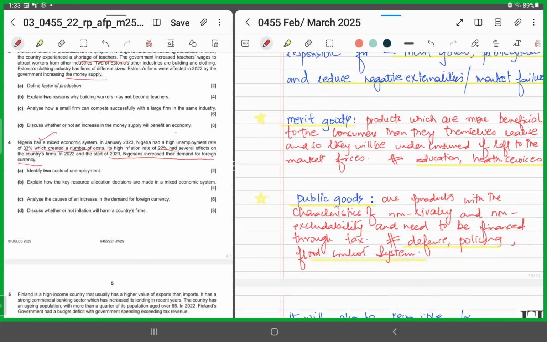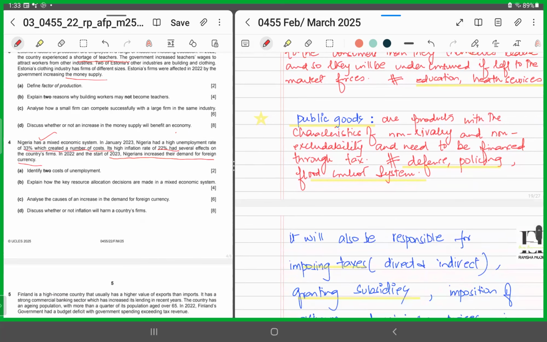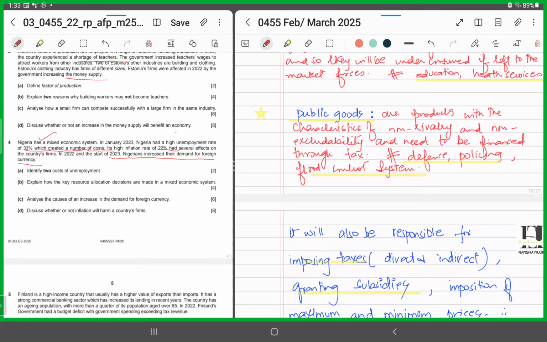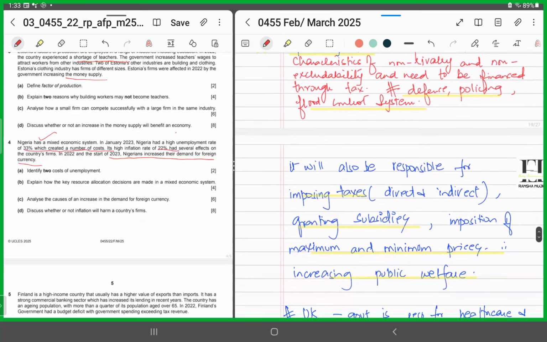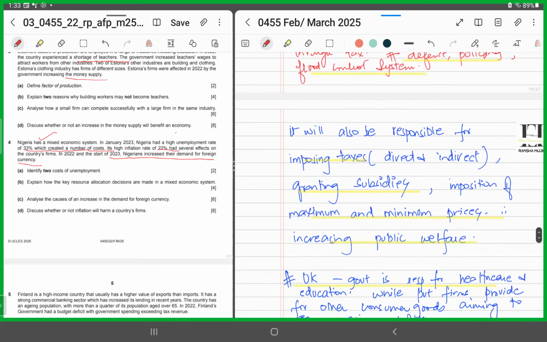So we know that these merit and public goods would not be provided by the private sector. So the public sector provides, and the public sector would also be responsible for imposing taxes, both direct and indirect, provide subsidies, impose maximum and minimum prices, thereby increasing public welfare. We could also give an example.